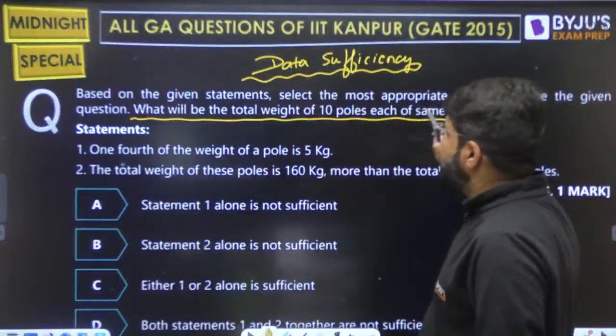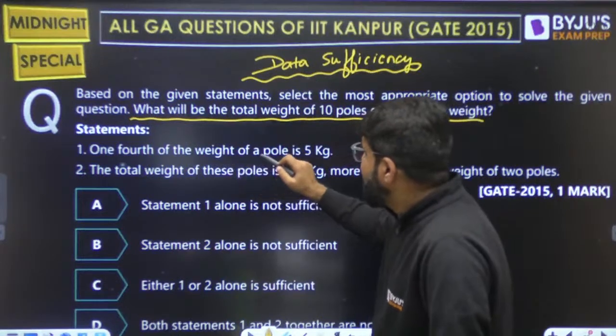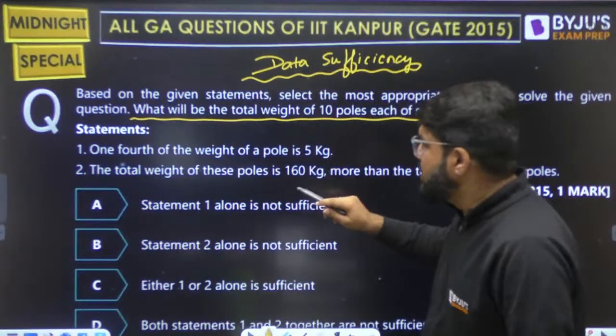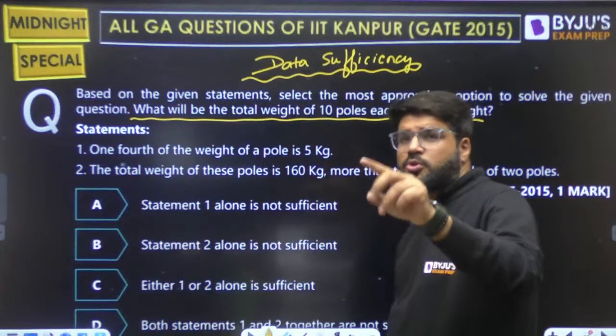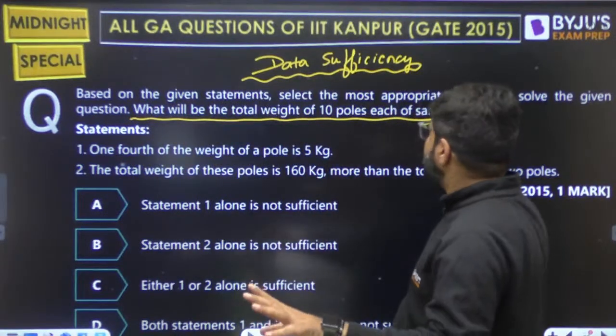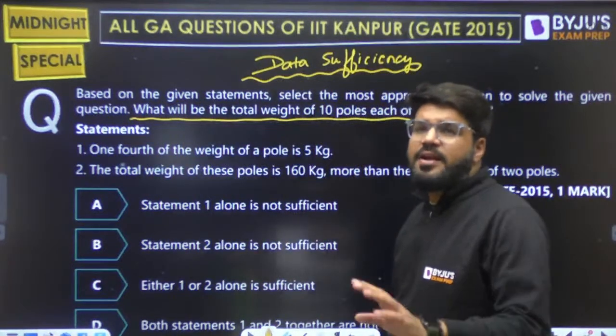Okay, now they have the same weight. 1/4 of the weight of a pole. I will just answer this orally. 1/4 of the weight of a single pole is 5. So the weight of a single pole is 20, and all are of the same weight. So the weight of the 10 poles, 20 into 10, is 200.